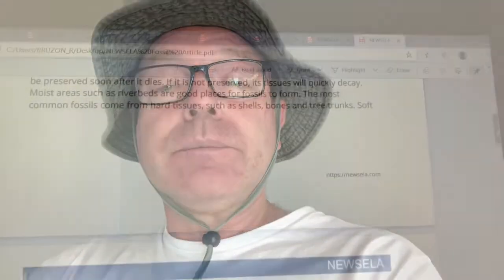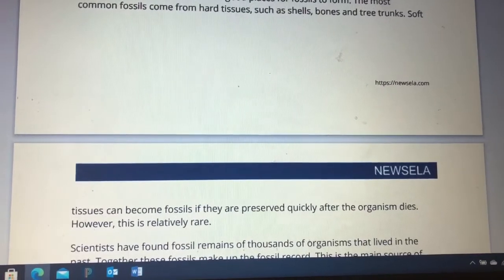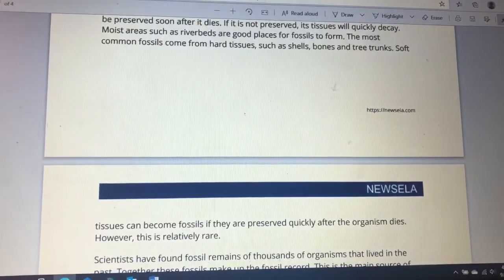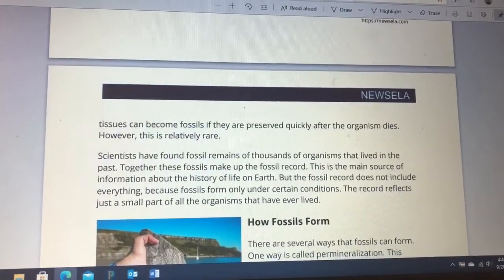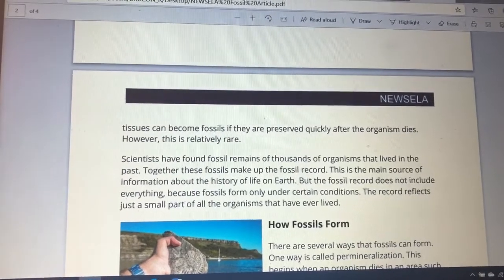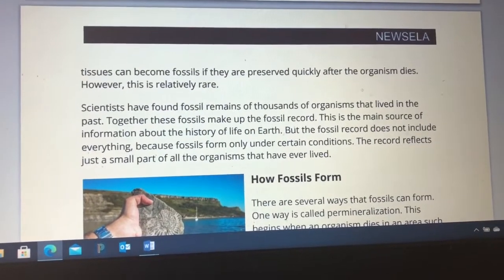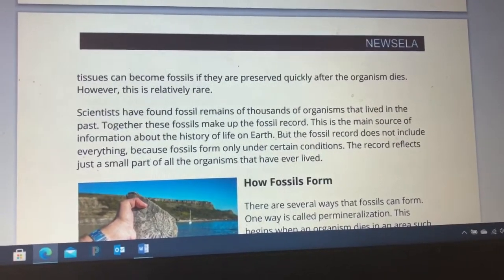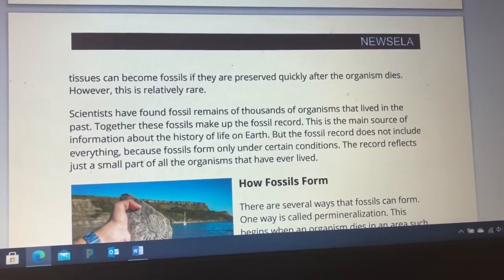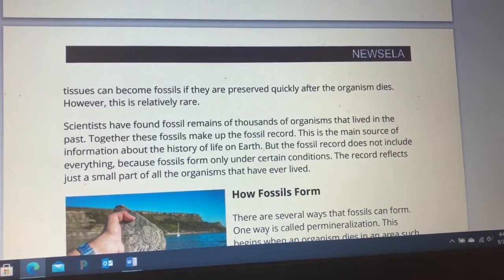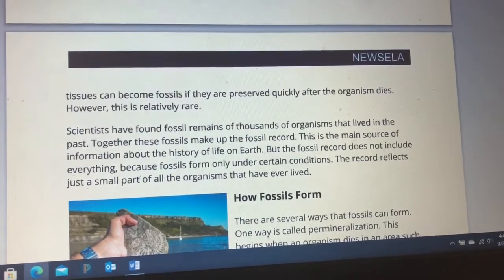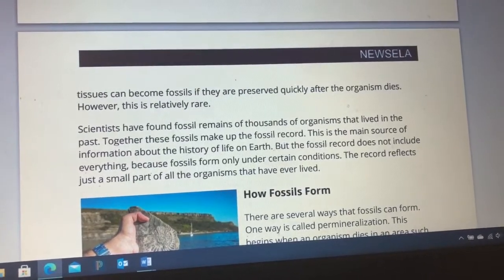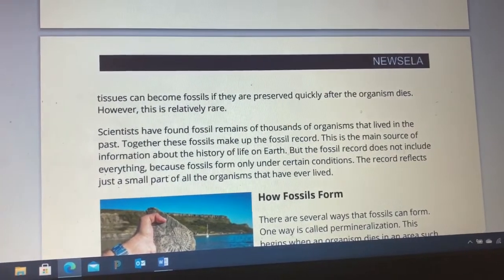Let's continue reading. Soft tissues can become fossils if they are preserved quickly after the organism dies. Scientists have found fossil remains of thousands of organisms that lived in the past. Together, these fossils make up the fossil record. This is the main source of information about the history of life on Earth. But the fossil record does not include everything, because fossils form only under certain conditions. The record reflects just a small part of the organisms that have ever lived.